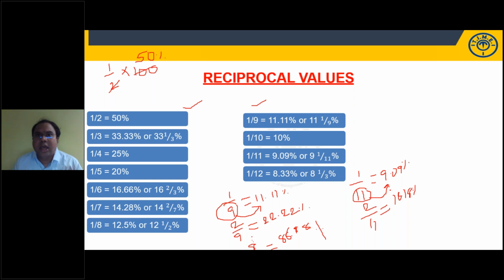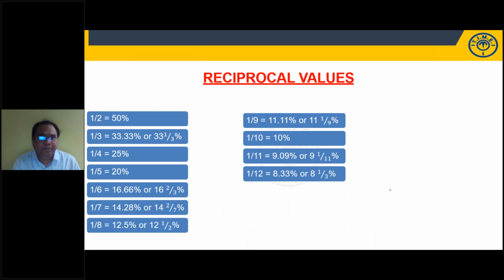Now I'll ask you one question. How much is 7 by 11? Not 77.77. 7 by 11: 11 means the answer should be multiples of 9. 7 into 9 is 63, so 63.63%. How much is 6 by 9? 9 means the answer should be multiples of 11. 6 into 11 is 66, so 66.66%. Right? Similarly, there is a logic for 1 by 7 and other things also. When we discuss in detail, we'll discuss these reciprocal values.